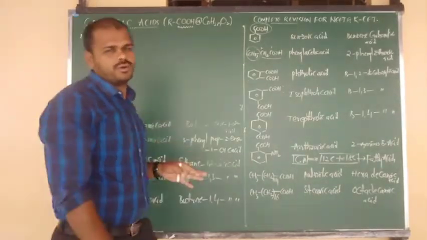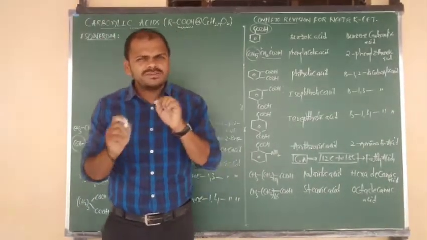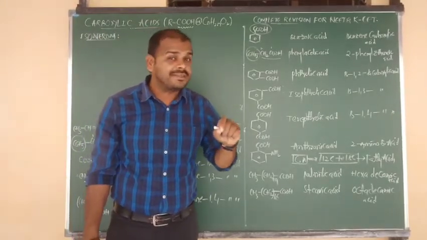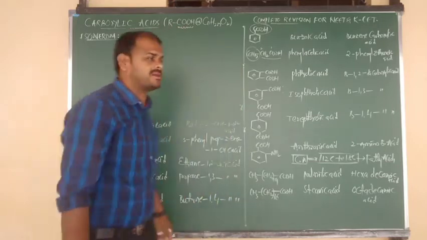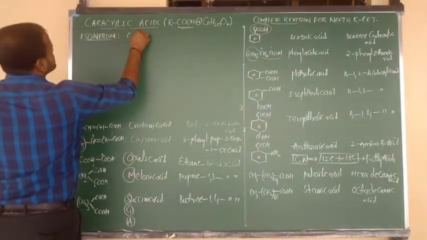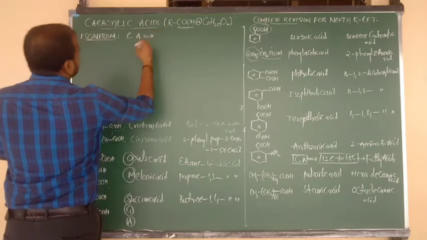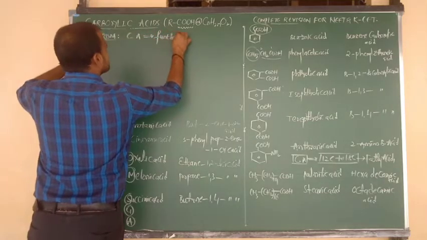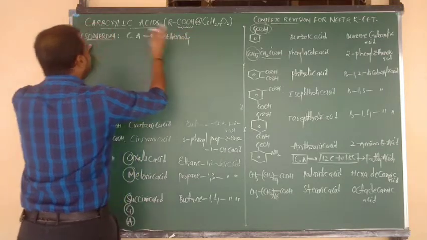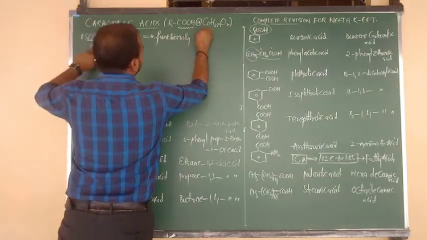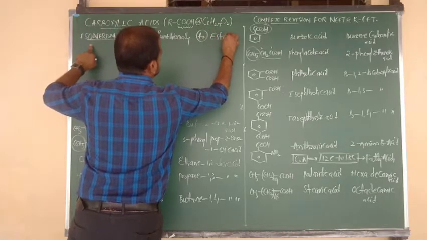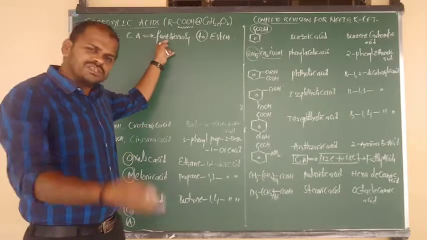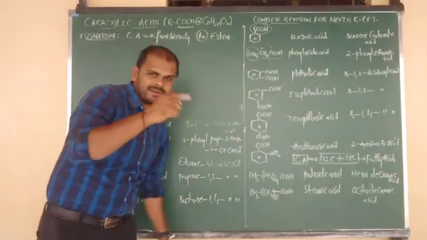Many times I have told you: alcohols are functional isomers of ethers, aldehydes of ketones, and carboxylic acids of esters. Try to remember the answer. Carboxylic acids are functional isomers of what, beta? Esters. If the question gives a carboxylic acid and asks for its functional isomer, tick the answer ester.